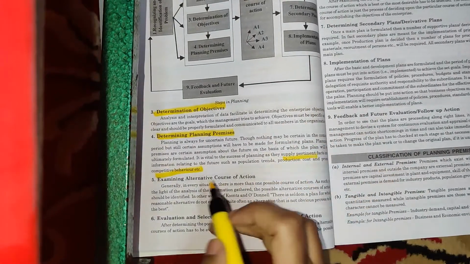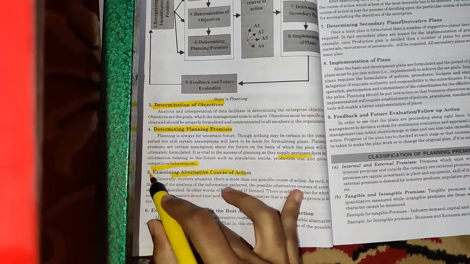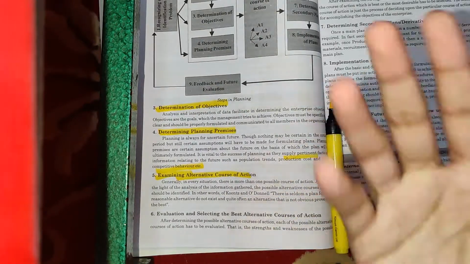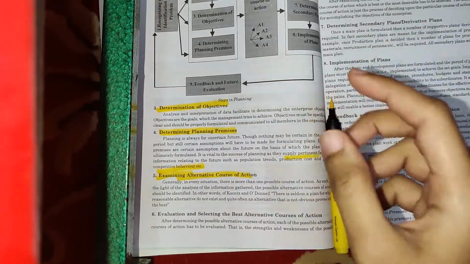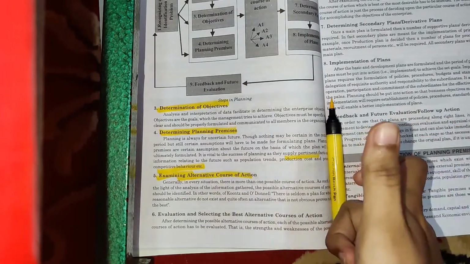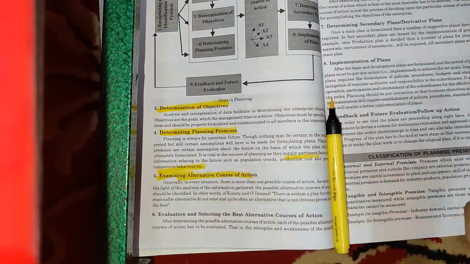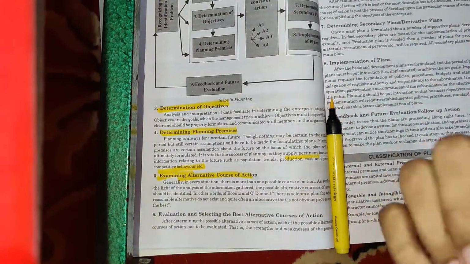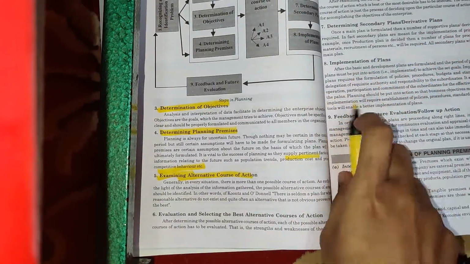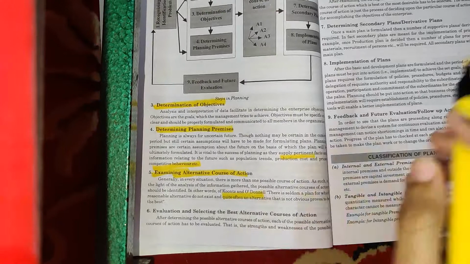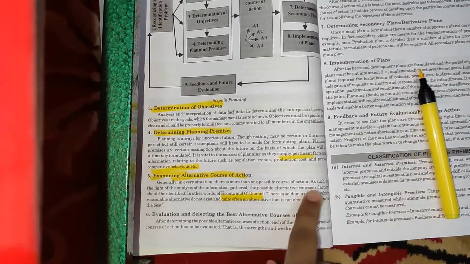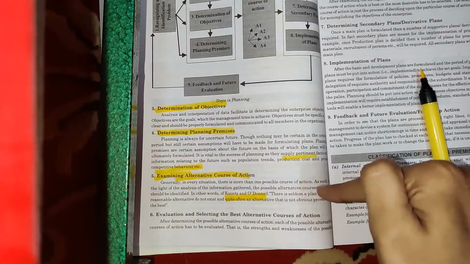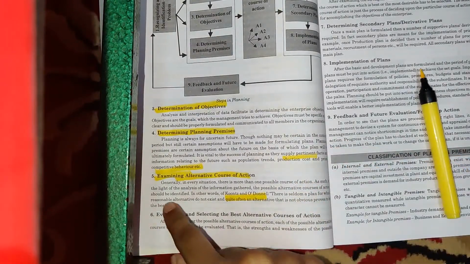Okay. Next is examining alternative course of action. Alternative course of action is, suppose there is a particular problem that has occurred. Now, if your planning is very flexible, you can always choose an alternative course of action. Now, in every situation, there is more than one possible course of action. As in the words of Koontz and O'Donnell, there is seldom a plan for which reasonable alternatives do not exist, and quite often an alternative that is not obvious proves to be the best.